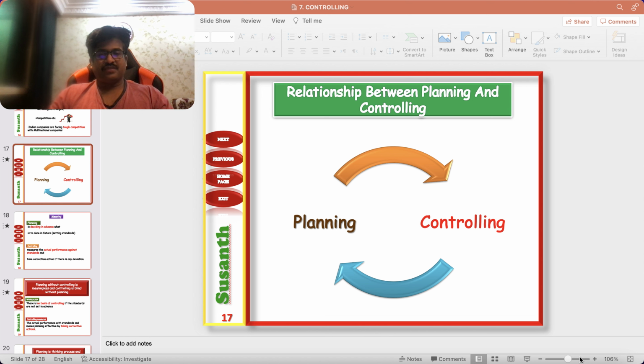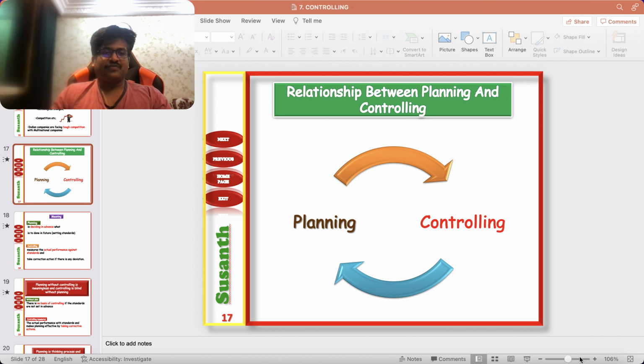From the examination point of view, the board examination point of view also, this part is important because so many questions are asked from this area on the basis of these concepts. So, relationship between planning and controlling. Planning we already discussed. We know that it is the first function of management. Planning is considered the first function of management, and in the last video I told you that controlling is considered the last function of management.